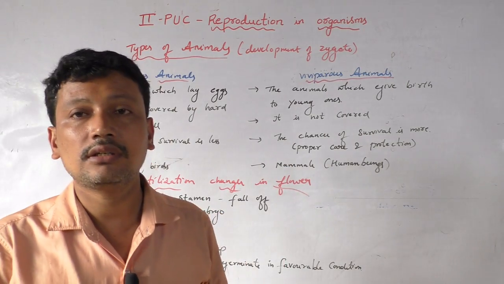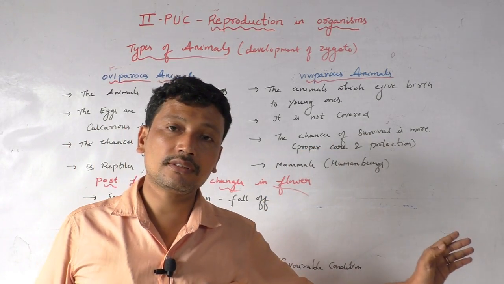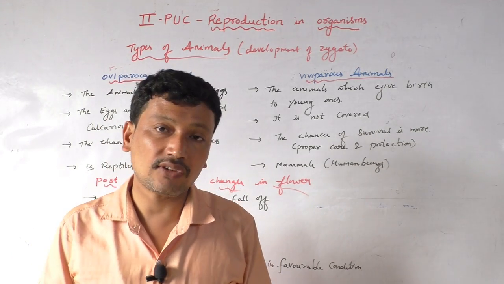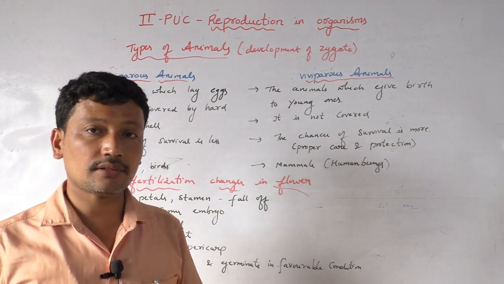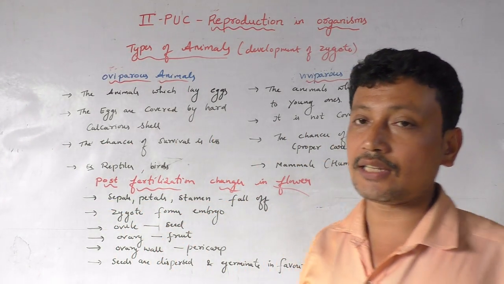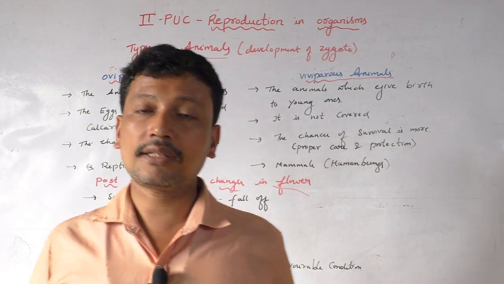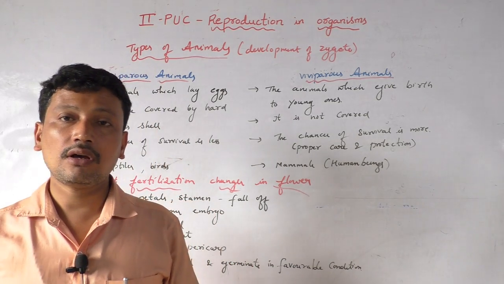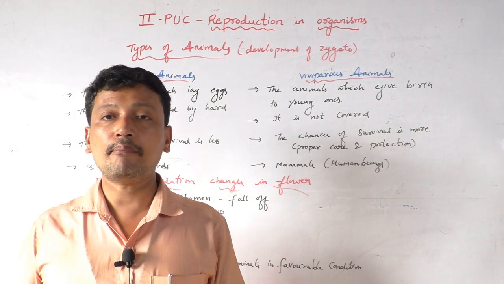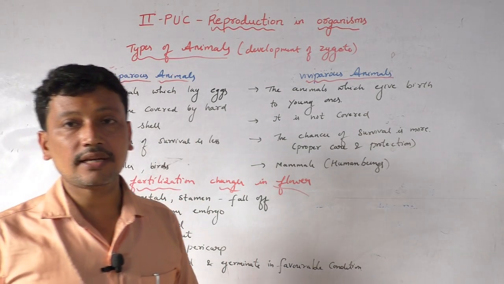Whereas in case of viviparous, the chances of survival are more because they have proper embryonic care as well as protection. The examples for oviparous animals are the reptiles as well as birds. They lay eggs. Whereas the examples for viviparous animals come under the mammals, human beings, as well as different types of mammals.